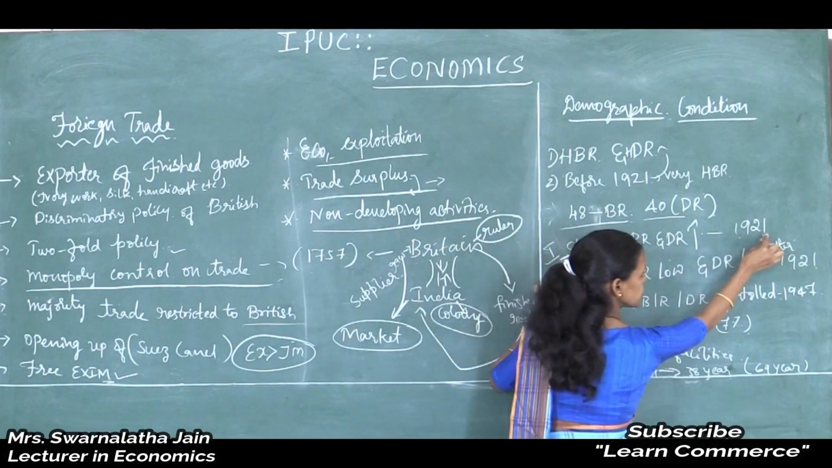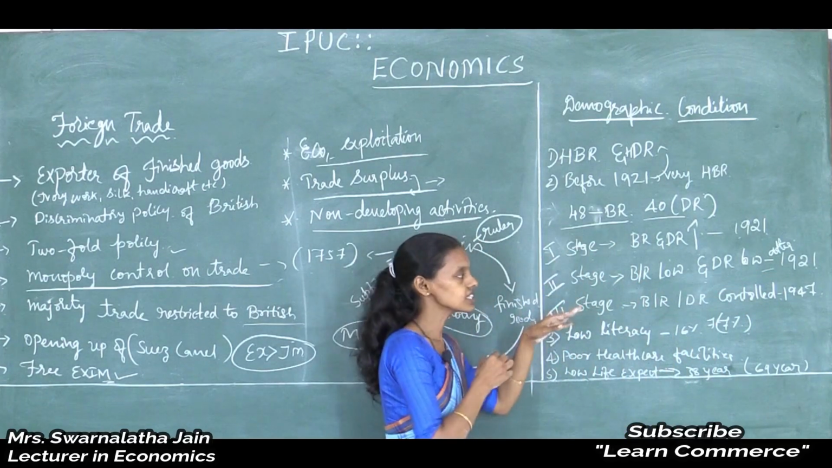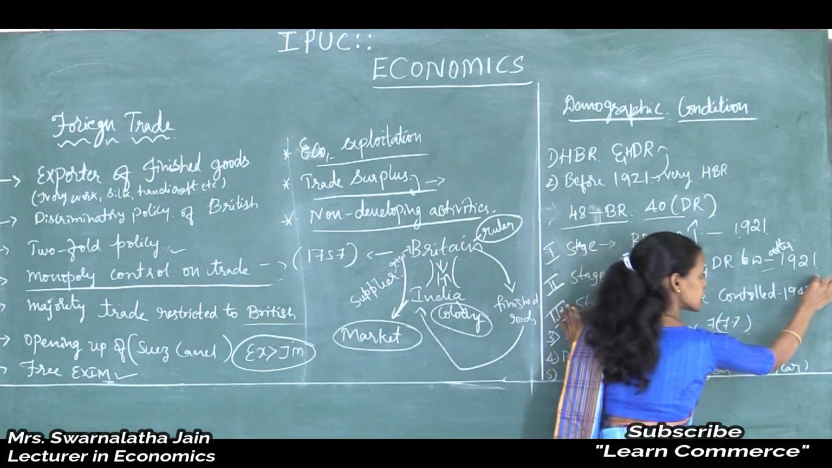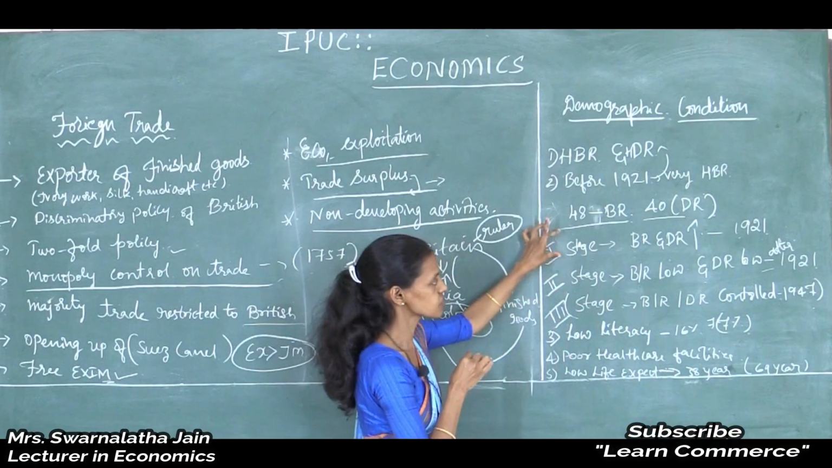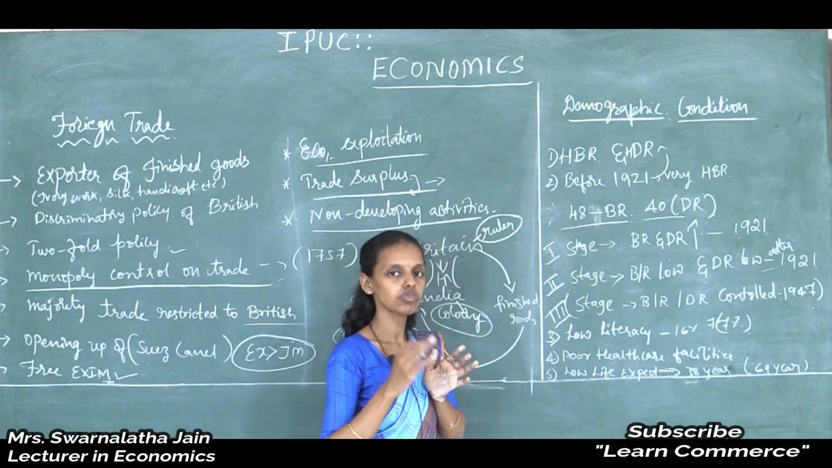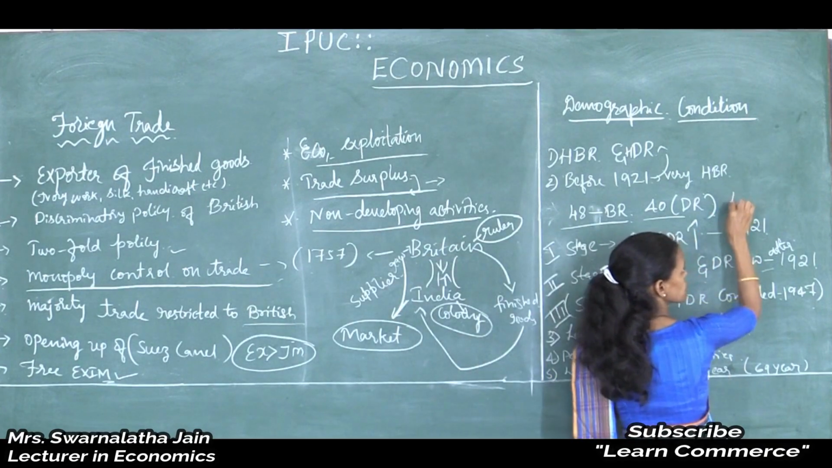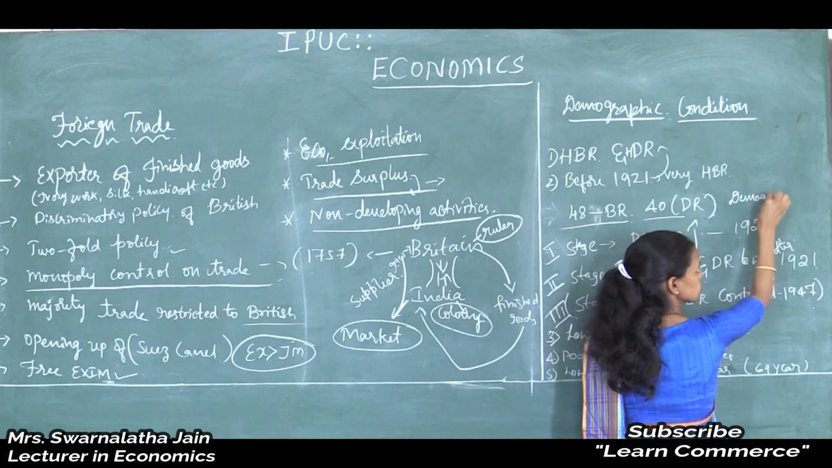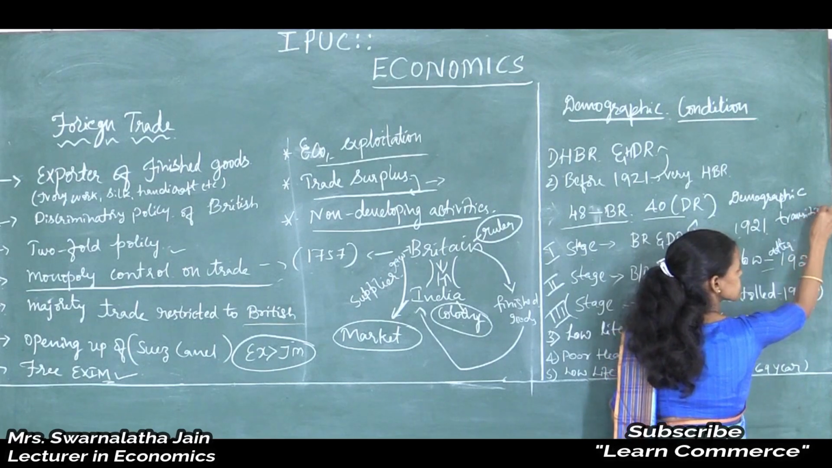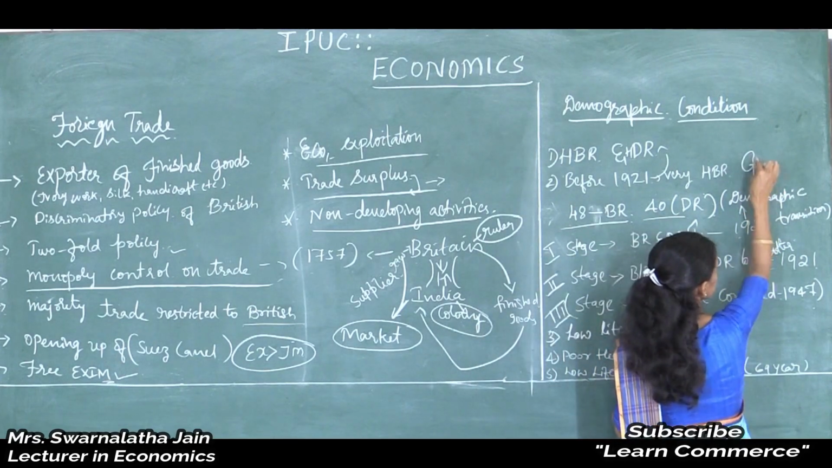First stage is during 1921. Second stage is after 1921, and third stage is after 1947. The period after 1947 you are going to discuss in the next chapter. We are going to take only the first 2 stages of demographic transition. So 1921 is the year of Great Divide, or the year of demographic transition.